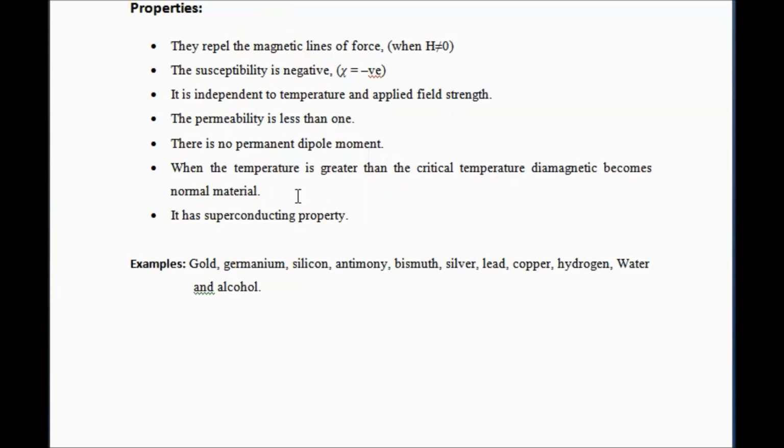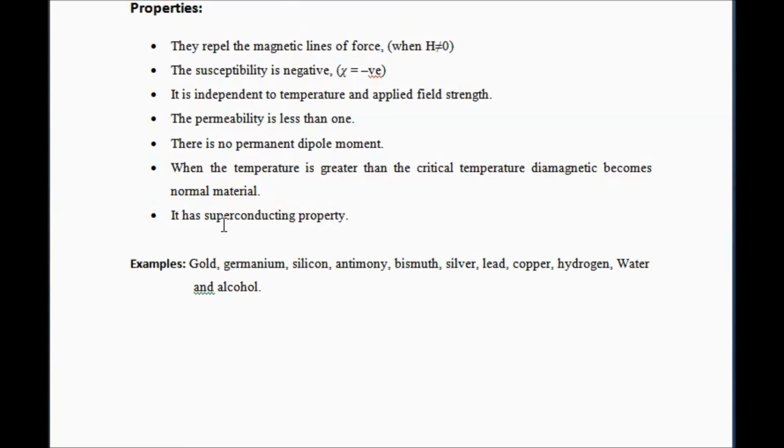Initially we are taking the magnetic material. As we all know, the nature of the magnetic material is to attract the other medium. But here, when the diamagnetic material is subjected to temperature, when it reaches the critical temperature, then the diamagnetic property diminishes. The material behaves as a normal material. That's why the magnetic lines of force are not able to penetrate the material. They are expelled from the material. It has a superconducting property.